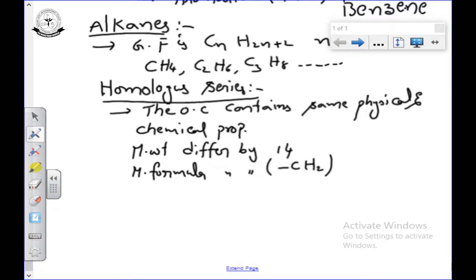So, that is called homologous series. From both points of view we are discussing the homologous series.